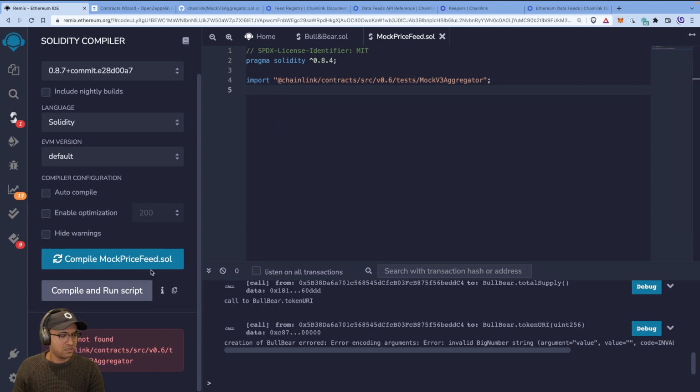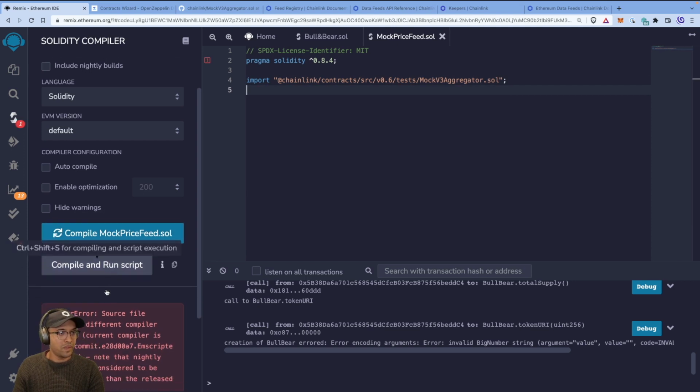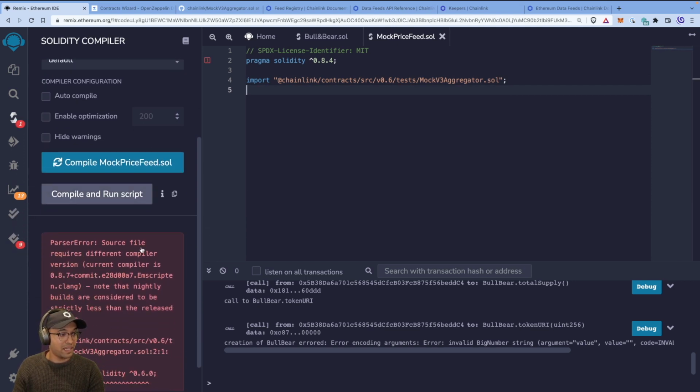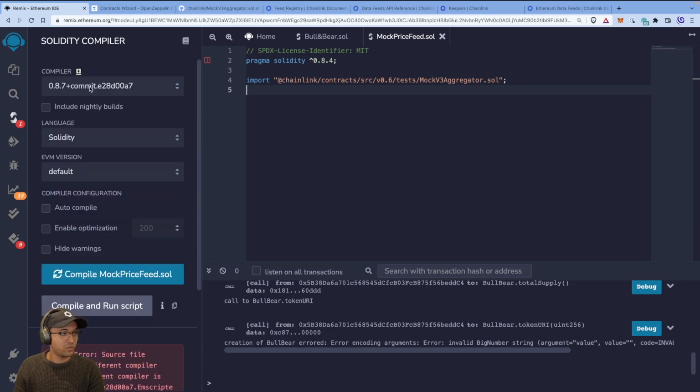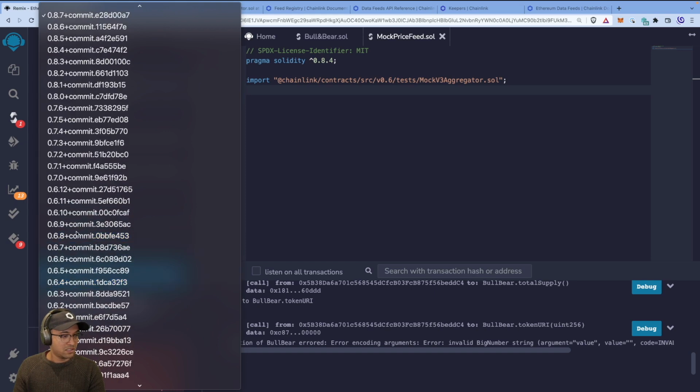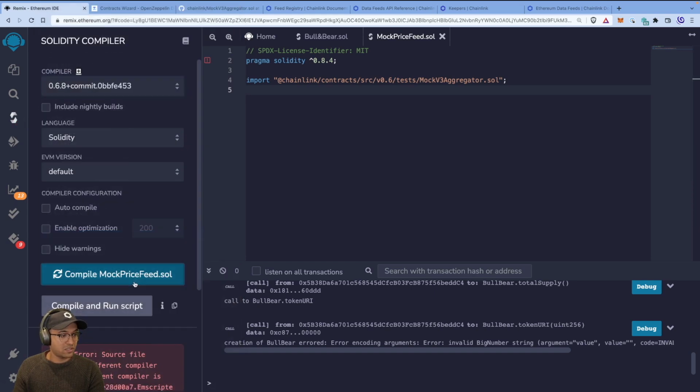Really? Oh, that's why. Oh, now I've got an error complaining that the source file requires a different compiler version. All right, so the source file requires 6. So let's just compile it with 6. Let's just compile with any of these 6 and see if that works.